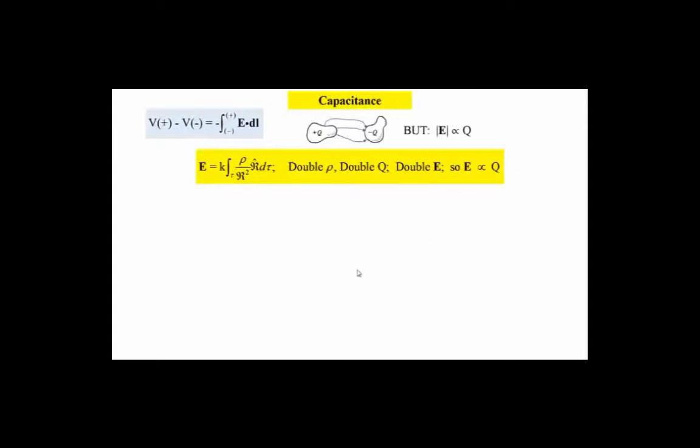Let's take a look at the difference of potential here. Remember what the E field is in terms of charge density. It's equal to K rho, and then it's the funny R squared, funny R hat integrated over d tau. So let's set that up in terms of a picture. We have a region of space that has non-zero rho.